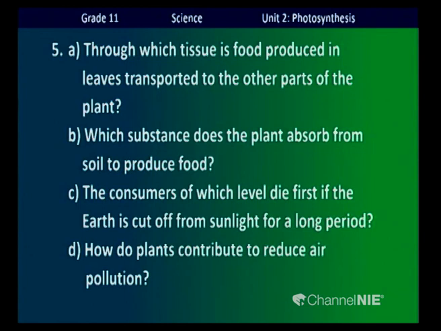B. Which substance does the plant absorb from soil to produce food? C. The consumers of which level die first if the earth is cut off from sunlight for a long period? Last question, how do plants contribute to reduce air pollution?